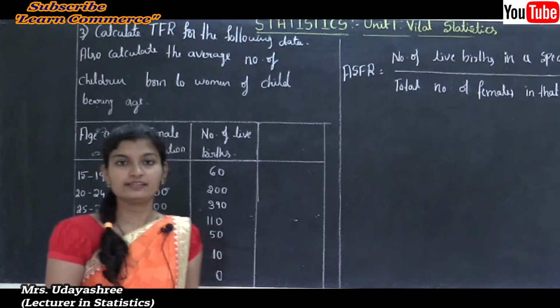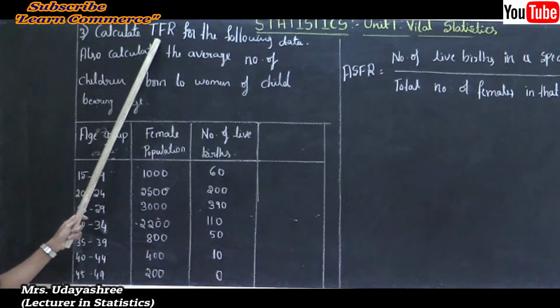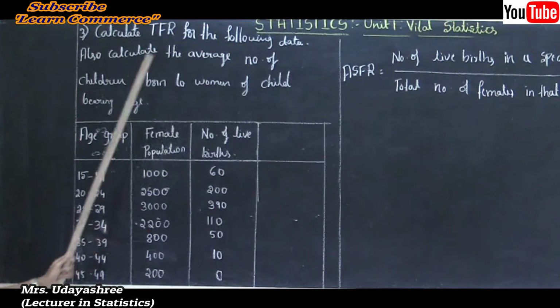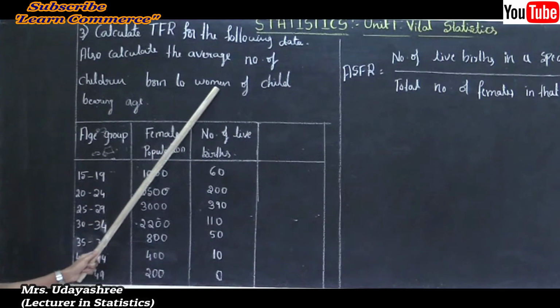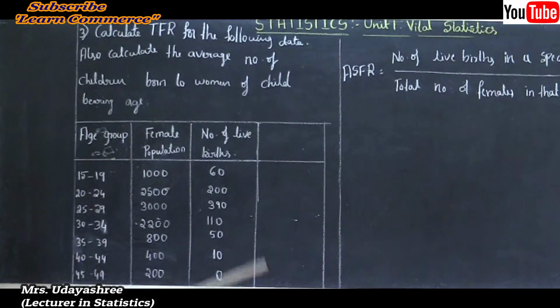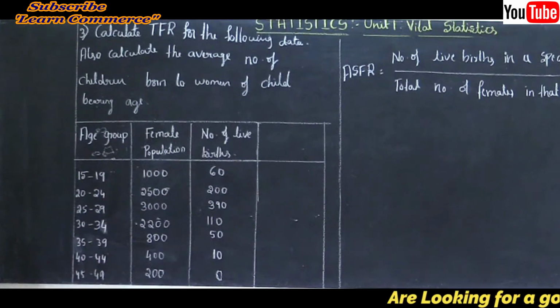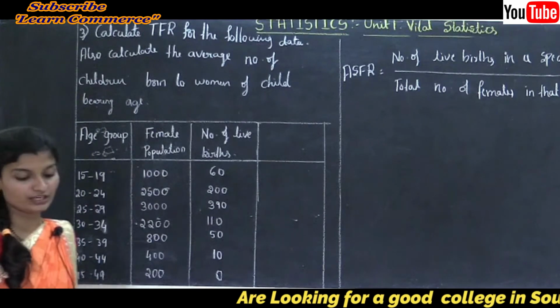Problem number 3: calculate TFR for the following data. Also calculate the average number of children born to women of childbearing age. Here the given information is the age group, female population and number of live births. Now, we know the formula of total fertility rate.